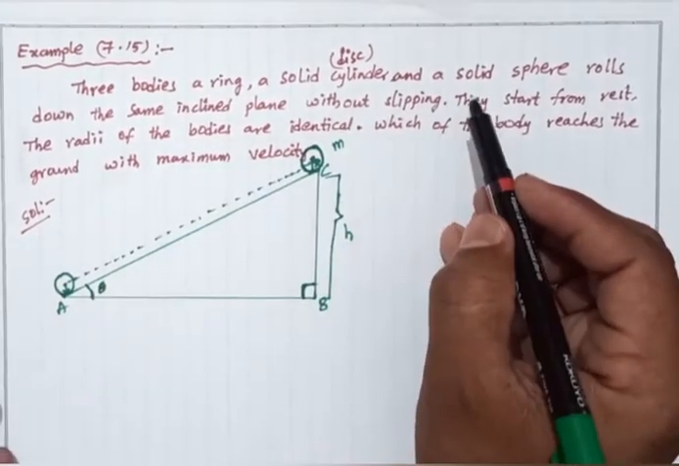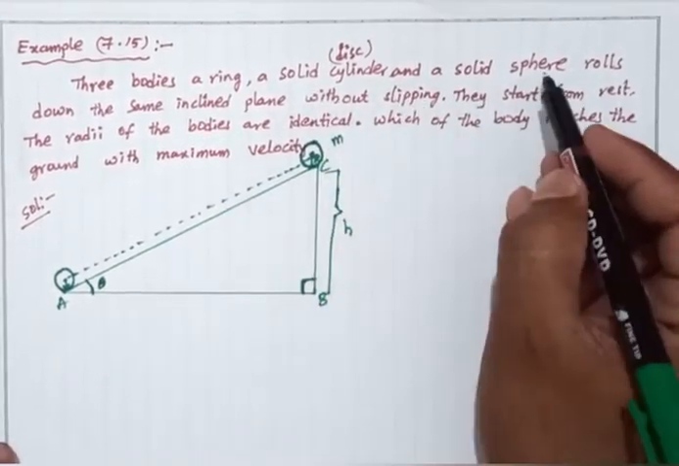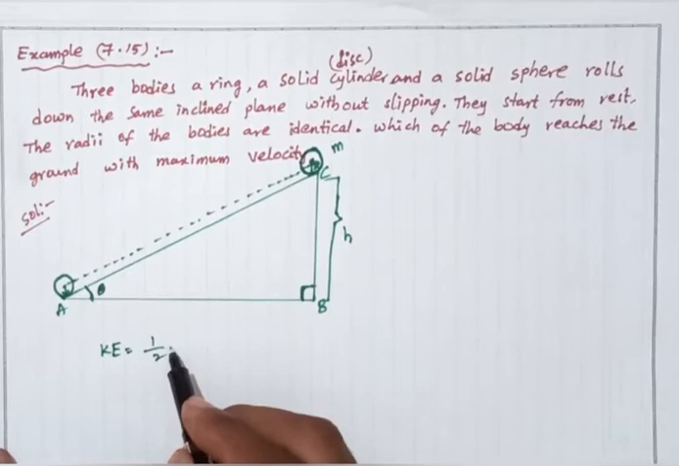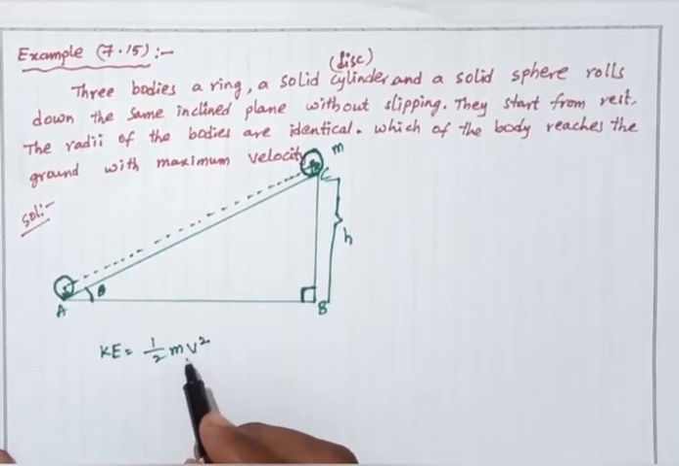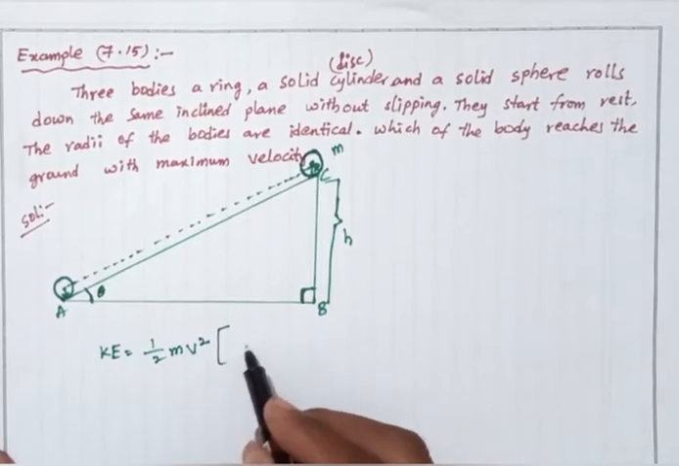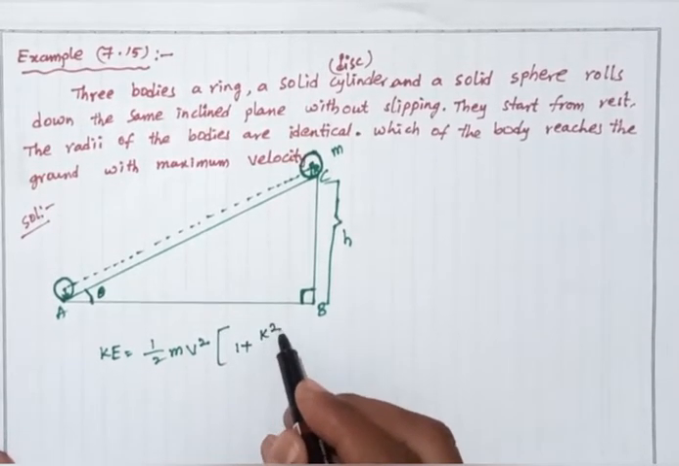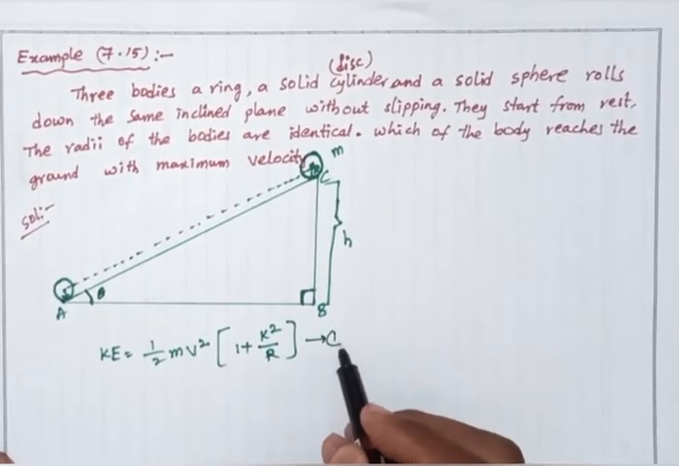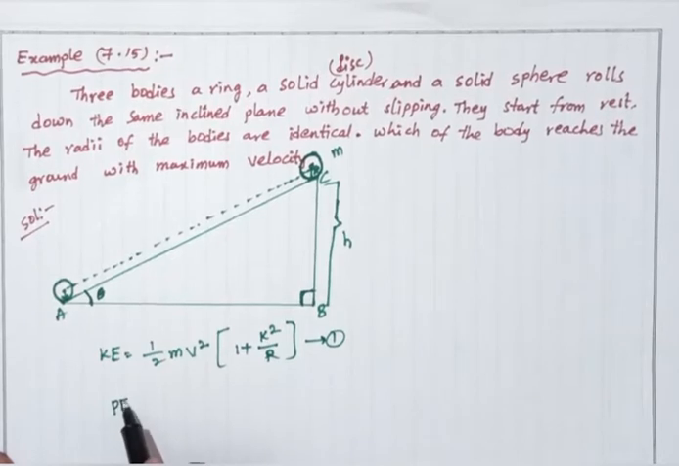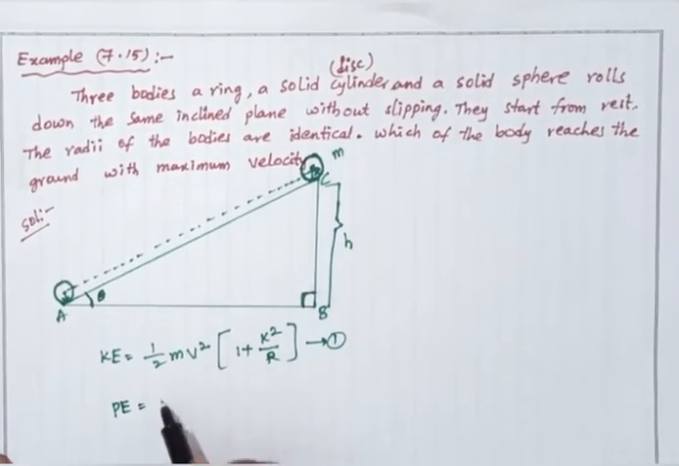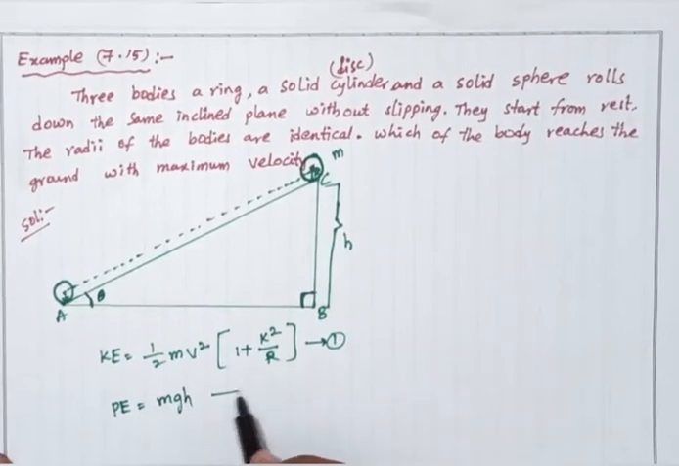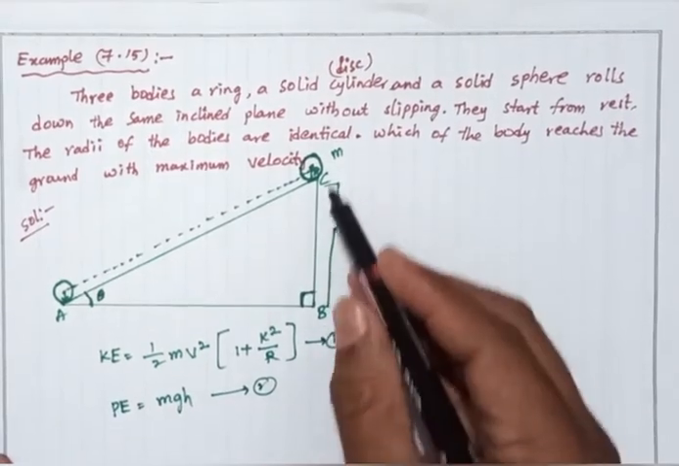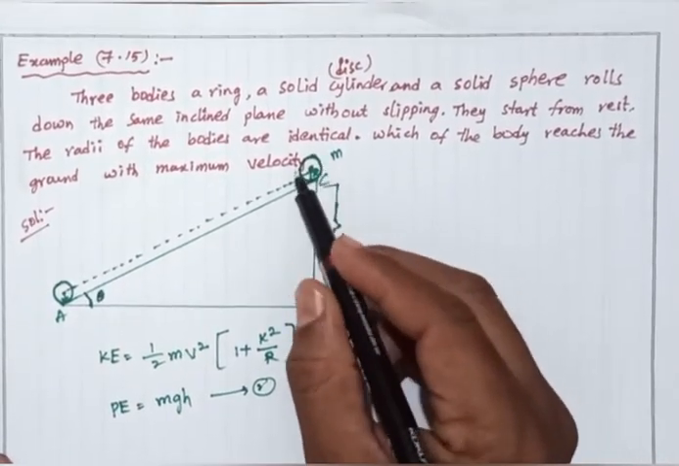So already we know that for the rolling body, the total kinetic energy equals half mv square into 1 plus k square by r square, where mass is small m and k is the radius of gyration. This is equation number 1. So what is the potential energy at maximum height? It is mgh. This is equation number 2. At maximum height it has potential energy.